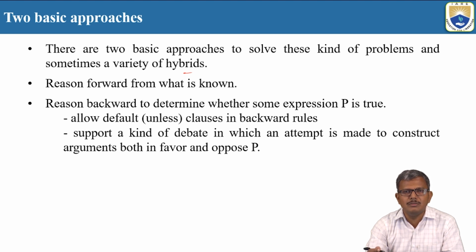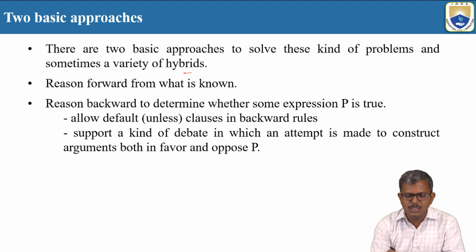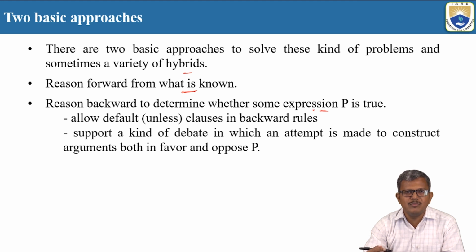When you implement forward reasoning, you are moving with what is known to us. But with backward reasoning, we need to determine whether some expression P is true or not. That's why whenever you use backward reasoning, you are going to have multiple sub-goals.